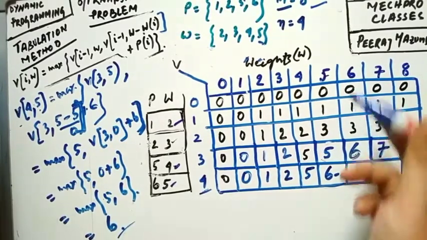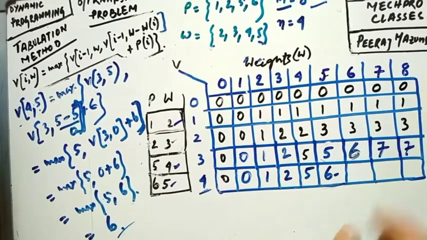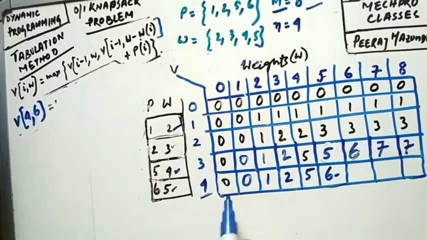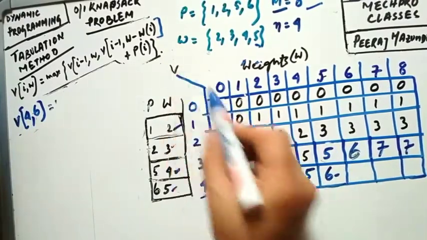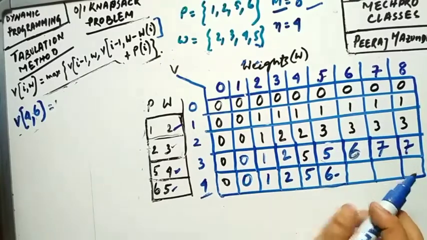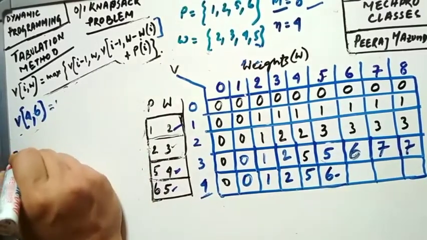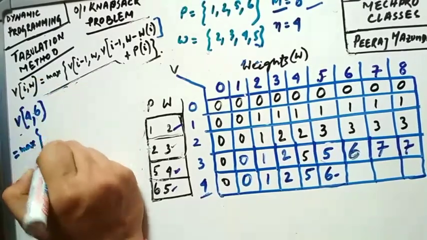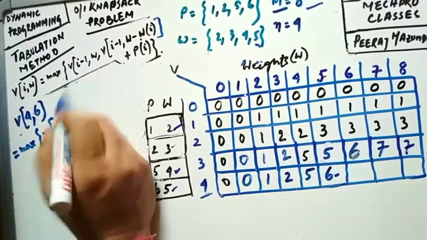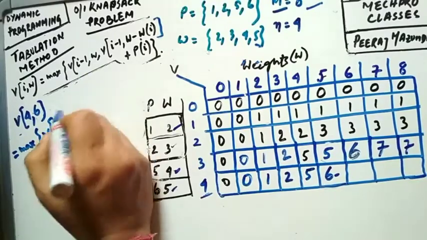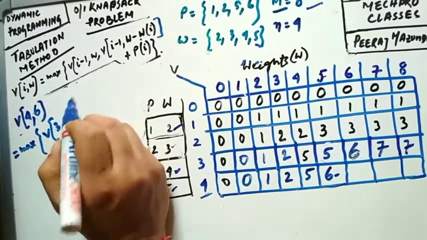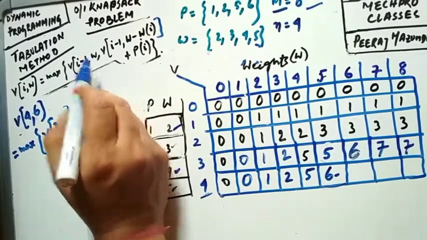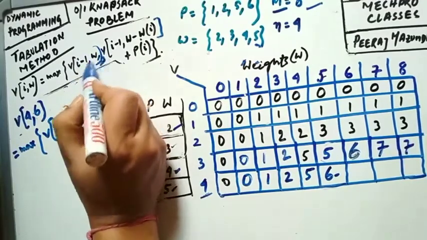Okay, now let us calculate again this cell. We are considering v of 4 comma 6, v of 4 comma 6. Okay, that is I can write it over here as max of v of I minus 1, that is 3, w is 6, comma, this one will be this one.